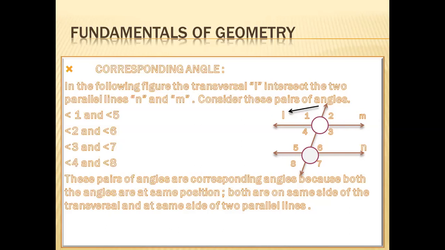Same if we see 2, 3, 6 and 7, the four angles are on the other side of L, but all these four angles are on the same side of the transversal L. Both are on the same side of the transversal and at the same side of the two parallel lines. So when we make the pairs of the corresponding angles, 1 corresponds to 5 and 4 makes the pair with 8. 2 is a partner of 6 and 3 will be the partner of 7.